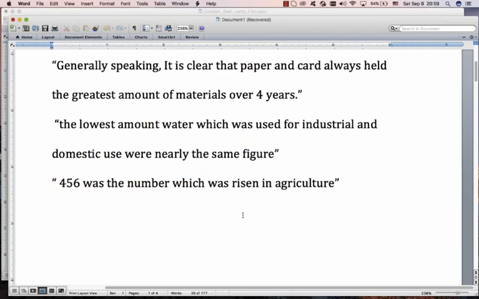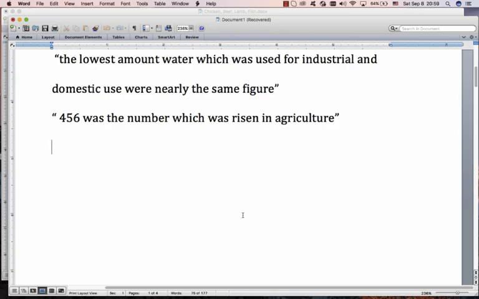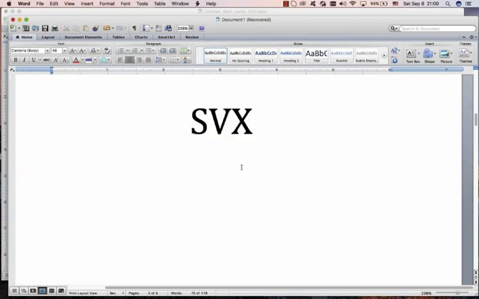Now what I'm trying to tell you is that we need to focus on sentence structure first. Now you're going to hear me talk about SVX a lot in the writing T1 and writing T2. S is subject, V is verb, X is the rest of the sentence. X can be very complicated. We're not looking at that today. We're looking at this. The first thing you want to learn in task 1 is how to choose the correct subject for your sentences.